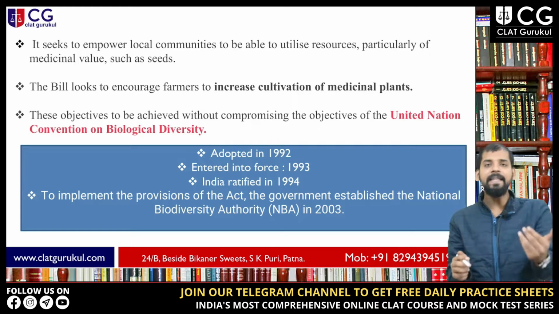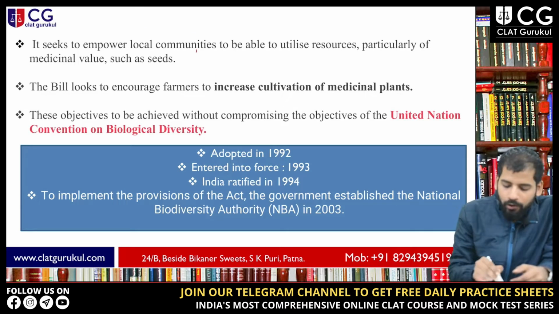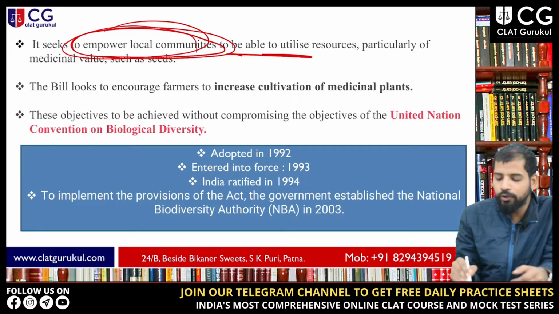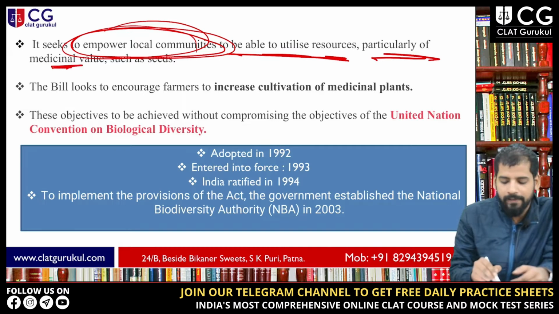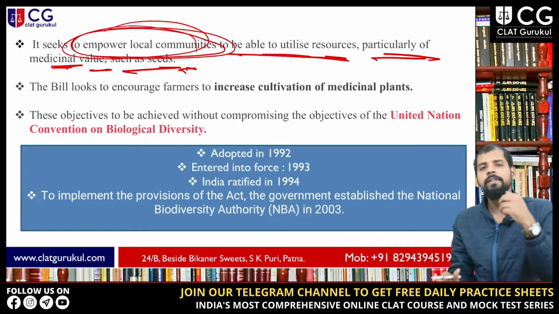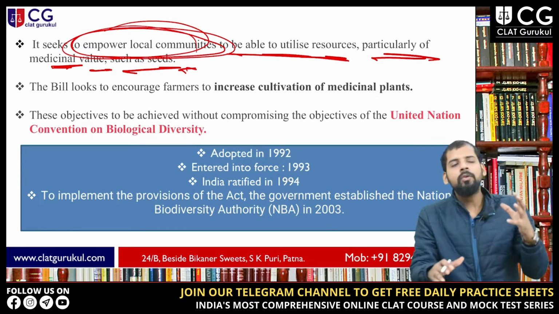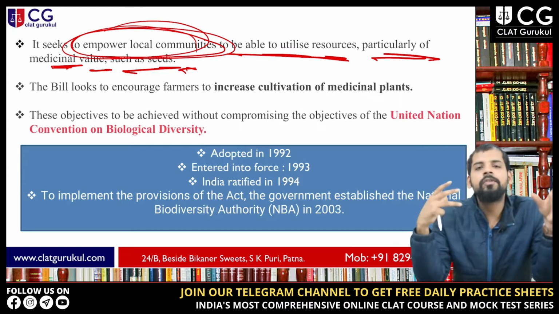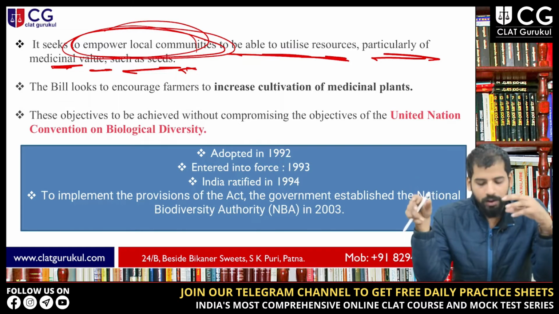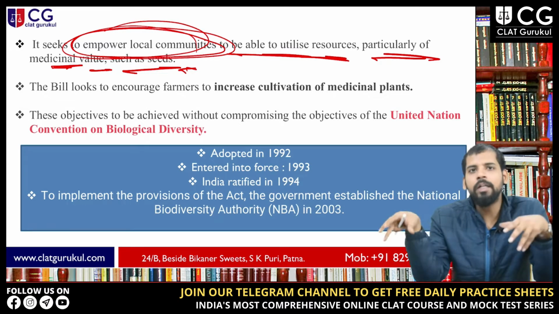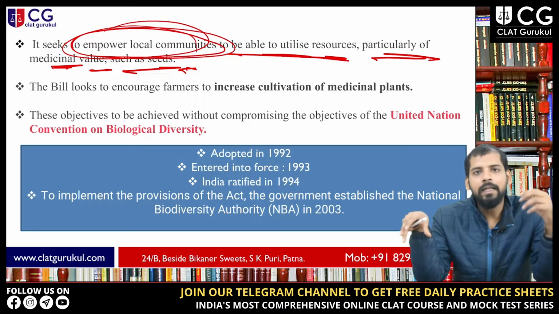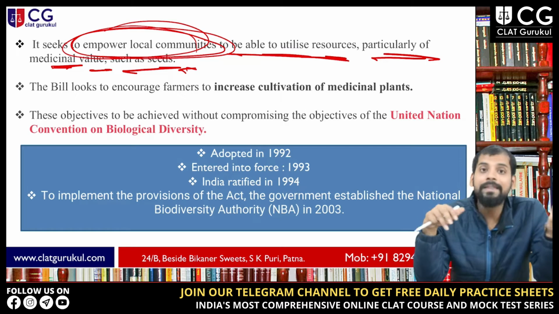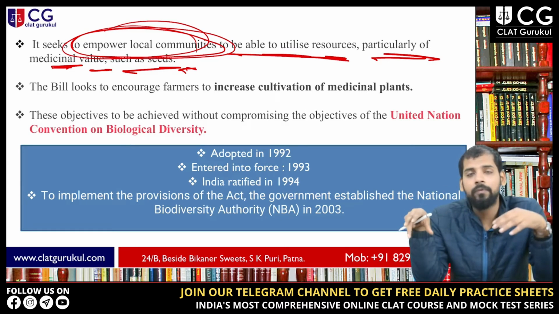Next, the bill seeks to empower local communities to utilize resources, particularly of medicinal value, such as seeds. The bill not only talks about Indian practitioners exploring the options of using these medicinal plants, but also about the local communities that are living there, that are actually growing these things, and that can use them.